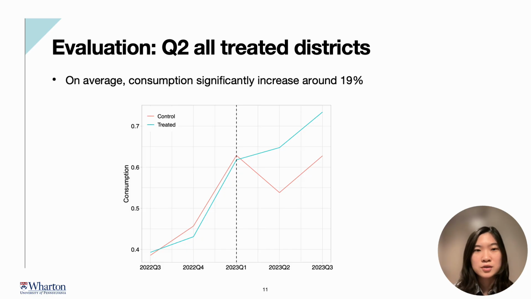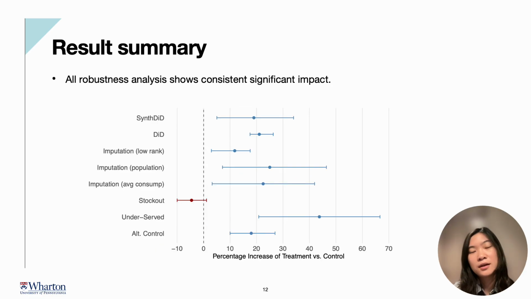So here are our results for the quarter two deployment. X-axis is the quarter, Y is the consumption. Treatment is green, orange is control, and we can see on average the consumption increased around 90%. We also did a lot of robustness analysis using different approaches, and all show a consistent significant impact.